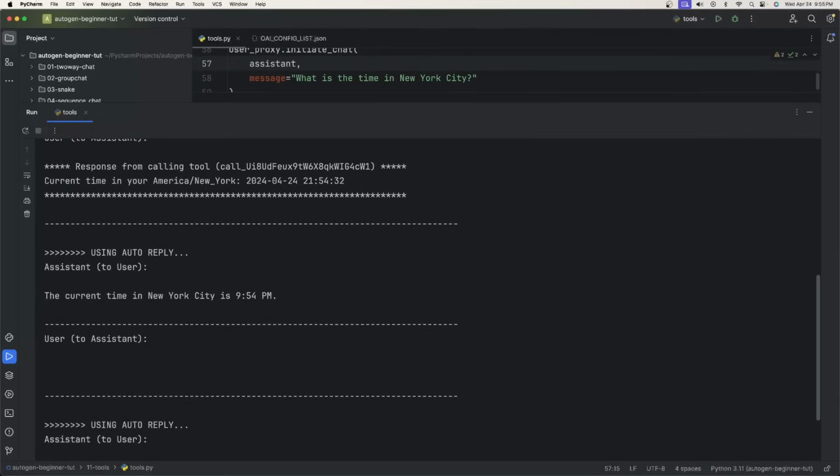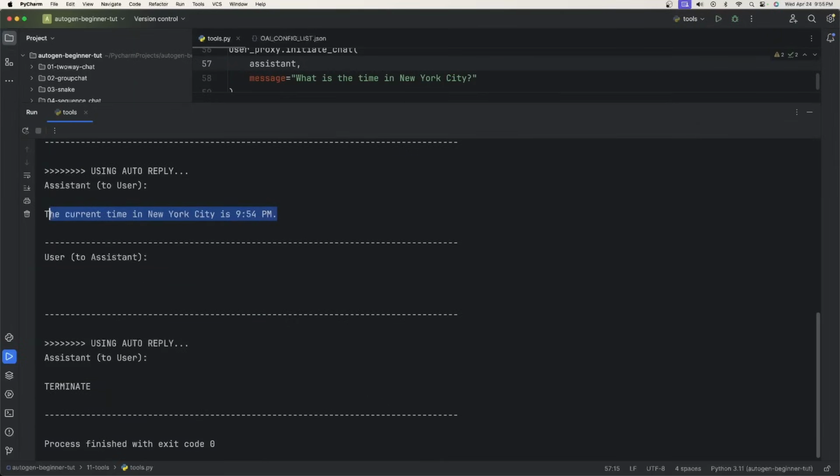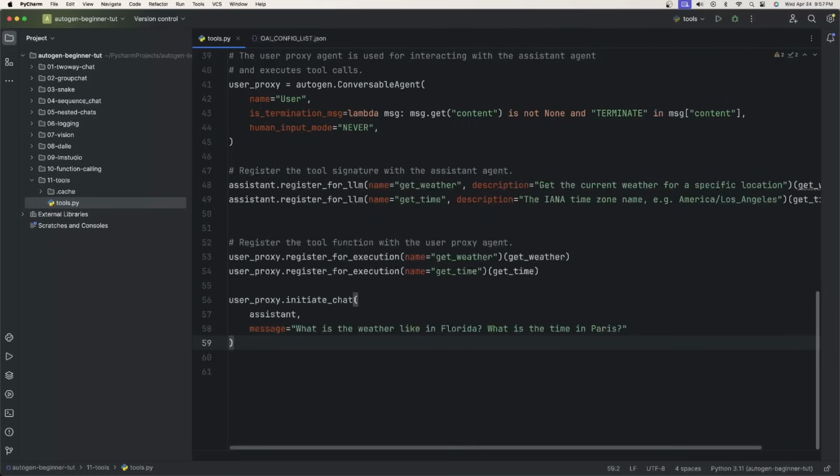So it went back to the assistant. The assistant said the current time in New York City is 9:54 p.m. And then that's the response. So we're done. Okay, great, that worked.